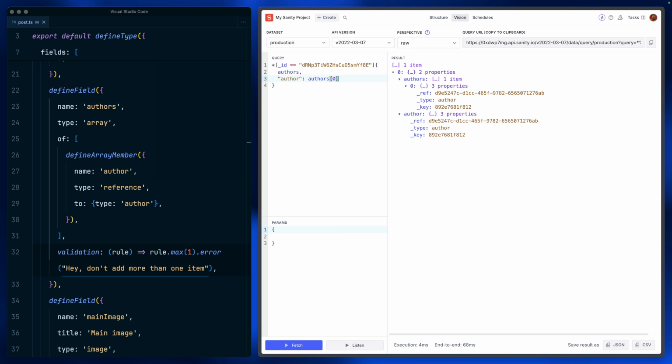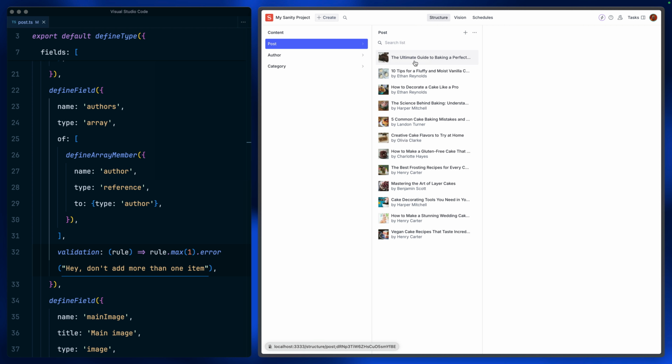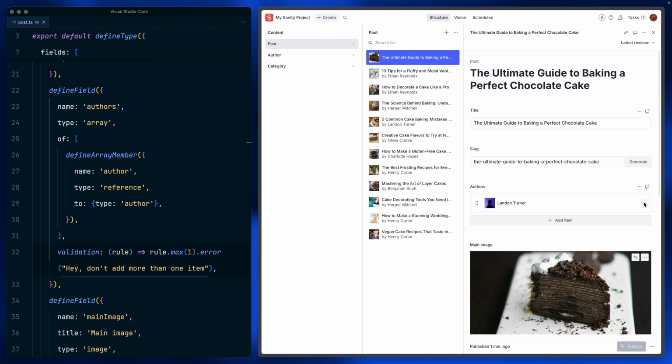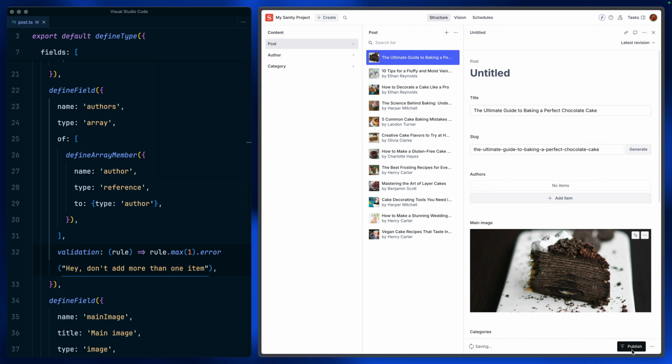While I'm here, let me show you something else that I've begun to like to do as well with GROQ. When we have an array, if that field was undefined, it would return null. So what we can do instead is we can say that we should coalesce the authors array and otherwise return just an empty array. So if that document didn't have anything, and let's go and test that now actually, let's go and remove the reference there and publish that.